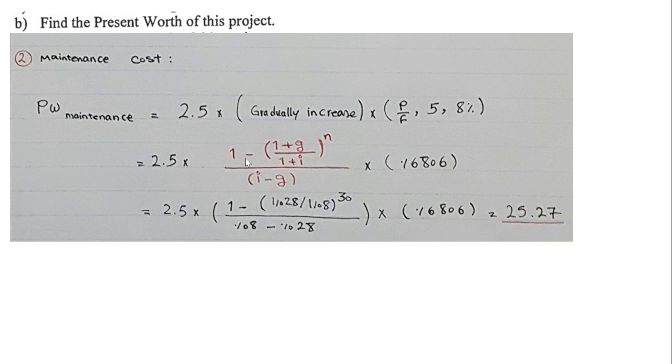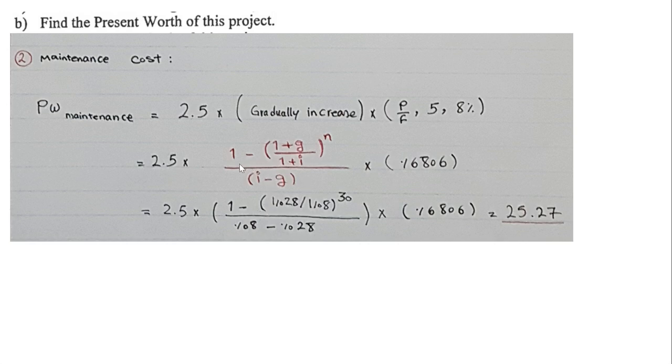The formula is: 1 minus ((1 plus g) divided by (1 plus i)) to the power of n, divided by (i minus g). What is g? 2.8%. What is i? 8%.